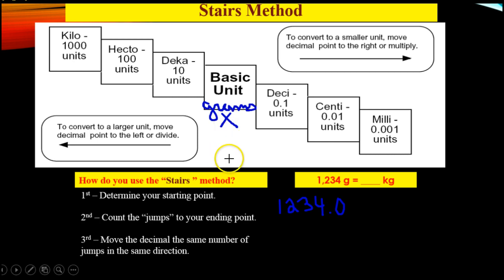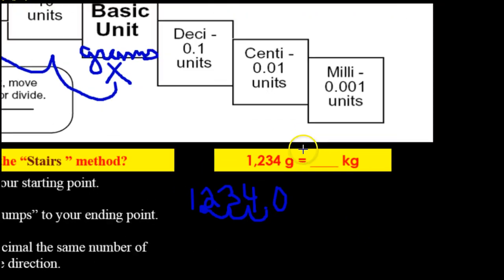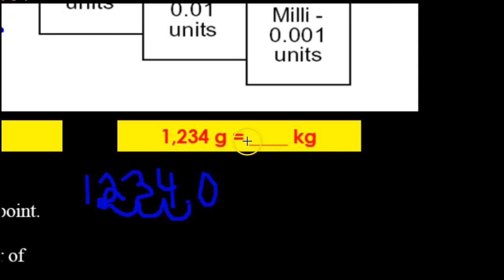Our second rule is to count the jumps from the starting point to our ending point. Our ending point is kilometers. We can tell that because that's what we're trying to figure out. So we have 1, 2, 3 jumps. Our third rule is to take the decimal and move the same number of jumps, and then we're going to put a decimal point there. So if I zoom in, our correct answer for 1,234 grams equals 1.234 kilograms.